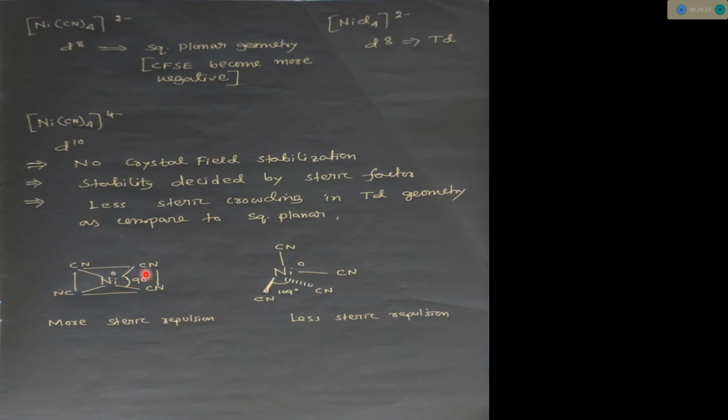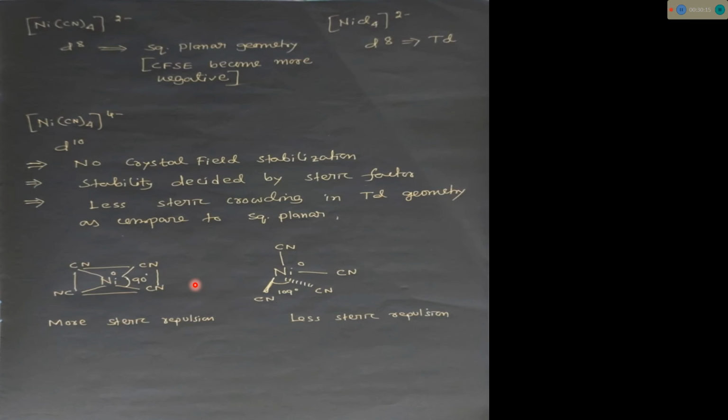In square planar geometry, there is a moderate amount of steric repulsion between the CN ligands because of the bond angle, which is 90 degrees. In tetrahedral geometry, the Ni-CN bond angle is 109 degrees, that is 19 degrees more than in the square planar geometry. So since in tetrahedral geometry the steric repulsion or steric crowding is less, this complex will always prefer tetrahedral geometry rather than square planar geometry.